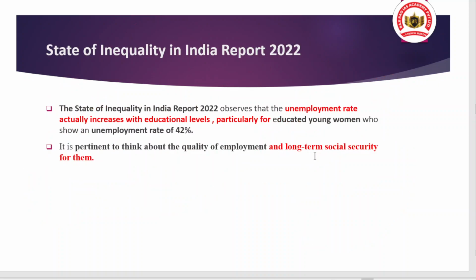And also the State of Inequality in India report 2022 highlights that the unemployment rate actually increases with the educational level. Specifically, educated young women show an unemployment rate of 42%. So what this represents is that despite women getting more educated, their employment potential is not rising. In fact, it is declining. That is a big concern. And why is this happening?